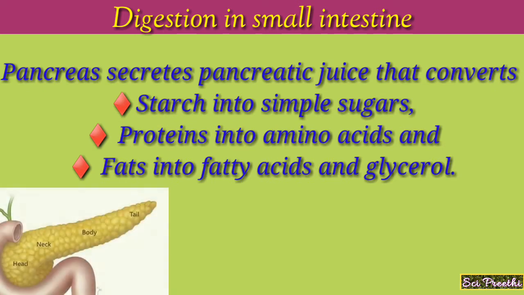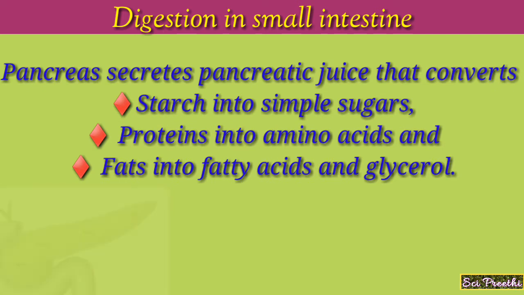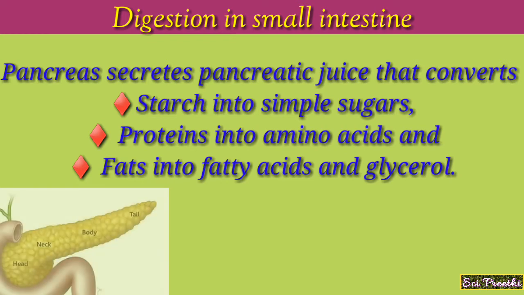The pancreas secretes pancreatic juice that converts starch into simple sugars, proteins into amino acids, and fats into fatty acids and glycerol. Amino acids are the building blocks of proteins, which are a vital part of a diet. Fatty acids, which can be absorbed into the blood, are the building blocks of fats.